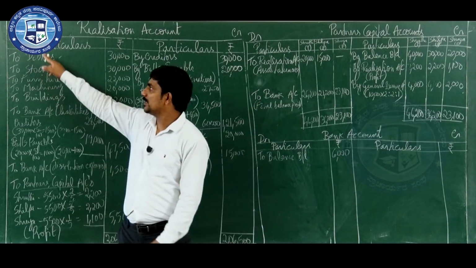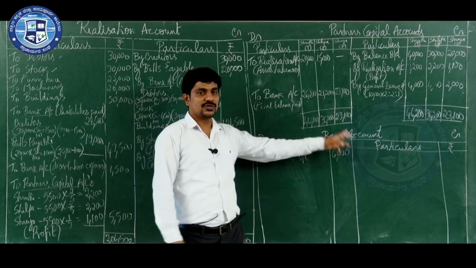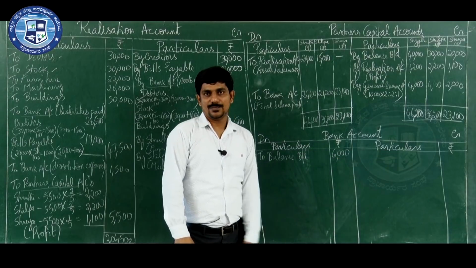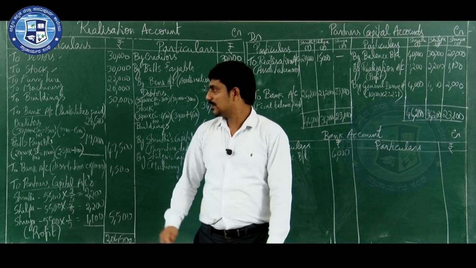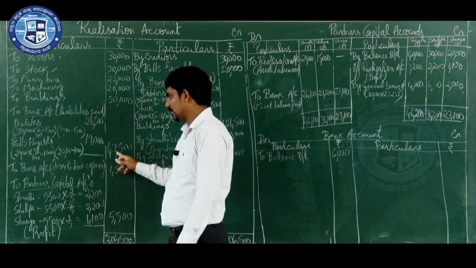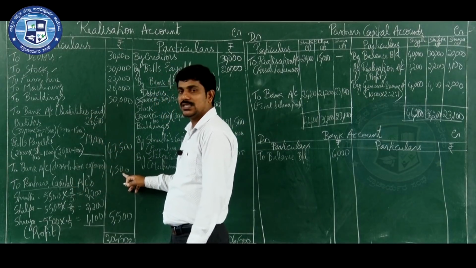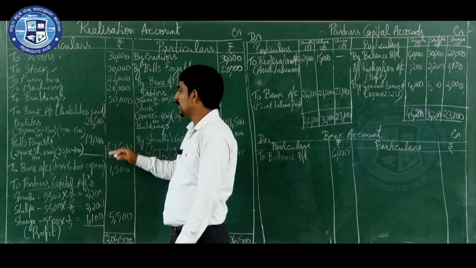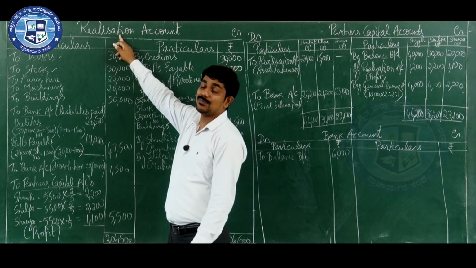Here which side have you written? Debit side. Now which side do you have to transfer to? Credit side of the bank account, the opposite side. First one is for what? Liabilities paid. How much is the total? 47,500. Second one is for dissolution expenses. How much? 1,500. But when you are writing, you have to write the name of the account from which you are transferring.